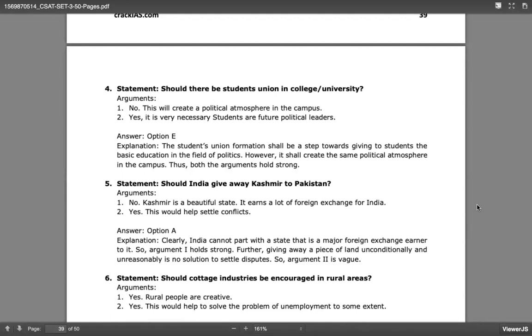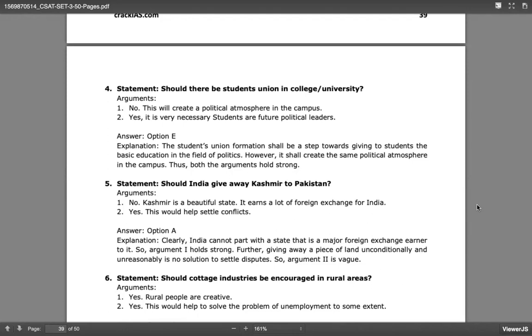So what is the first argument? No, this will create a political atmosphere on the campus, correct? Yes, it is very necessary. Students are future political leaders. See, even in a school, you have house leaders, they elect.